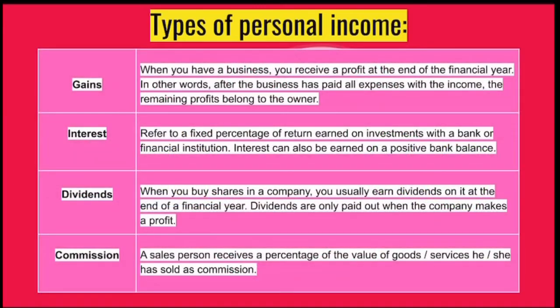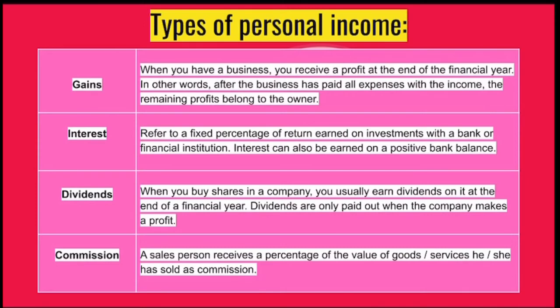So let's look at gains. Gains is when you have a business, you receive a profit at the end of the financial year. In other words, after the business has paid all its expenses with the income, the remaining profit belongs to the owner. Interest is received from the bank. It refers to a fixed percent of return earned on investments by the bank or a financial institution. Interest can also be earned on a positive bank balance.